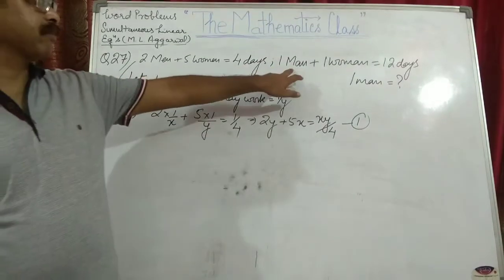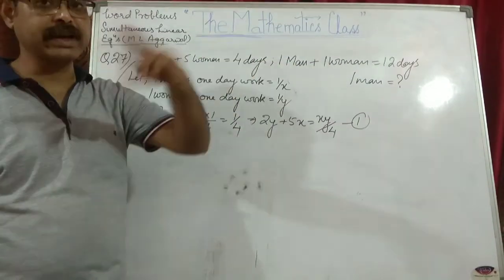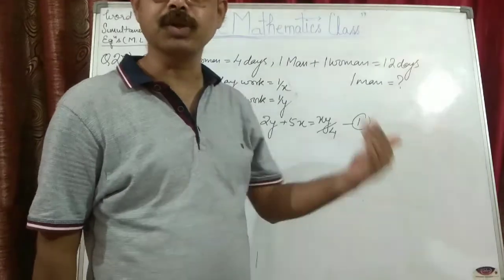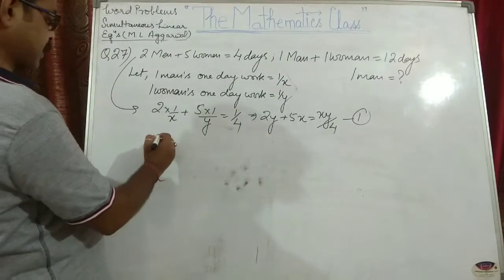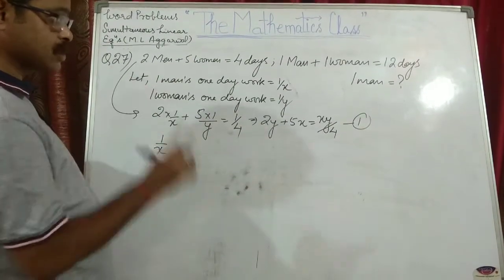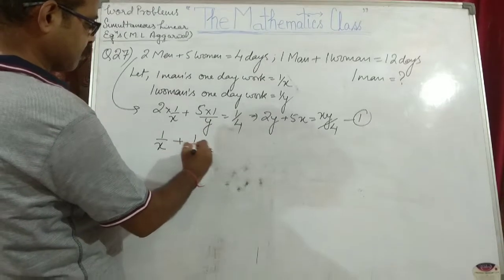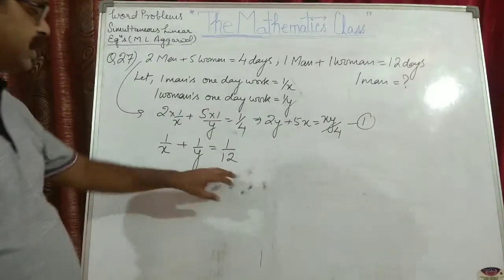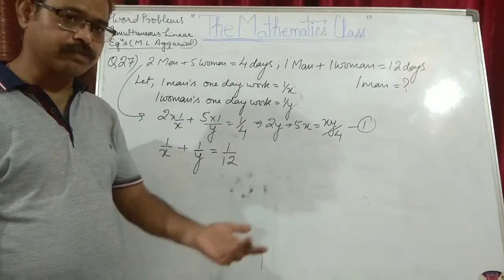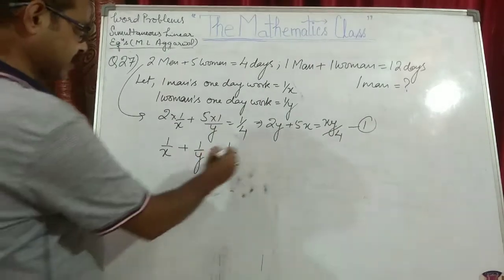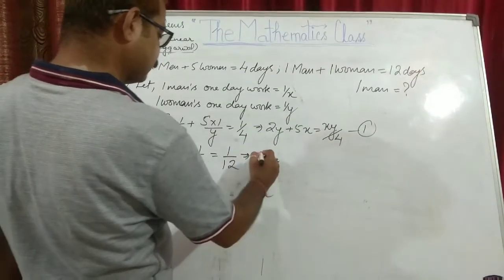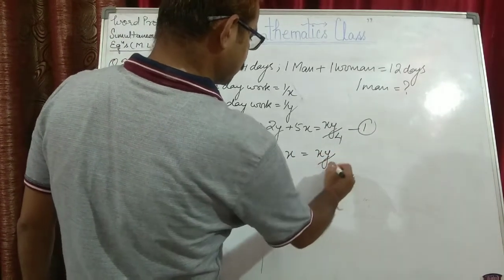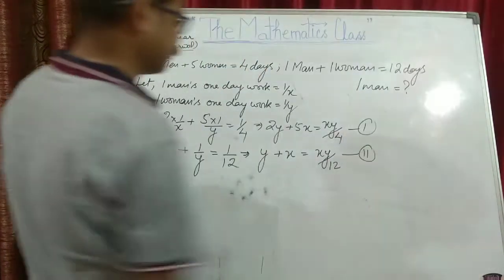Now from the second statement, 1 man and 1 woman complete the work in 12 days. So in 1 day they will be doing 1 upon 12th amount of work. So the equation will become 1 upon X, that is man's 1 day work, plus 1 upon Y, woman's 1 day work, is equal to 1 upon 12. Again here you can take the LCM. So it will be Y plus X is equal to XY upon 12. Now the thing left is to solve.